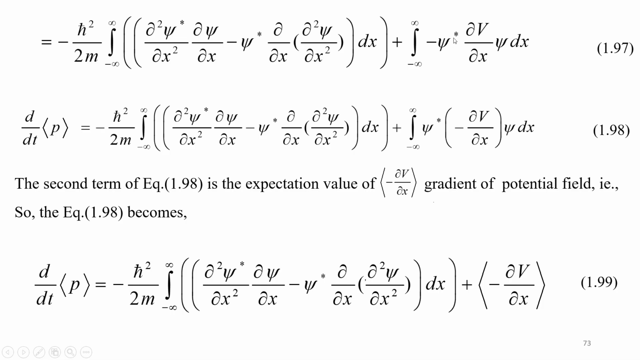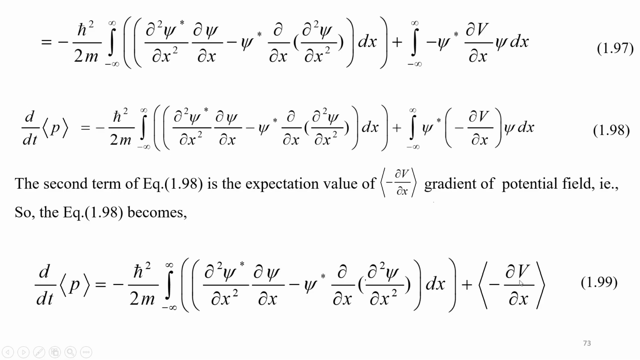Now the remaining things let them be like this. I have pulled this minus sign inside, minus ∂V/∂x. What is the second term? This term is minus ∂V/∂x sandwiched between the normal wave function and the complex conjugate. So we can say that it is the expectation value of minus ∂V/∂x, which is the gradient of the potential field. So we can write this expression as minus ∂V/∂x.